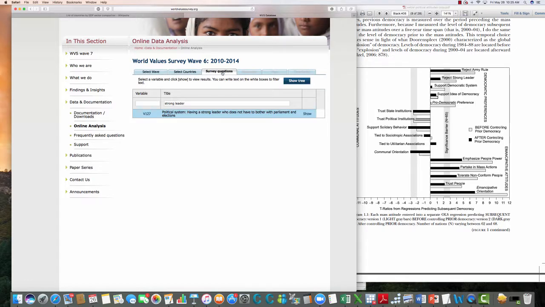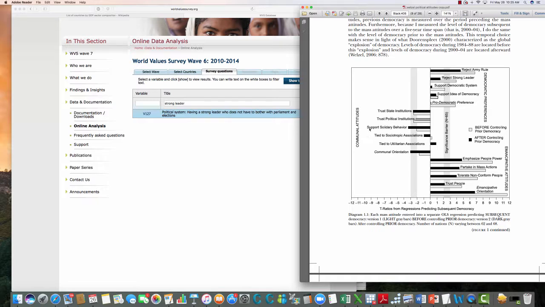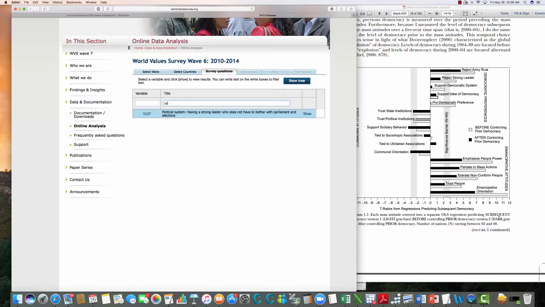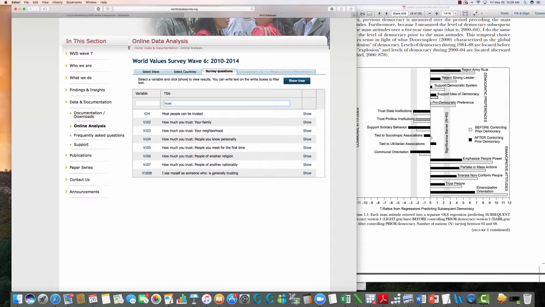Let's go back to the survey questions. I'm going to look up one more. I'm kind of riffing here. Let's pick one. Let's say trust political institutions. We're just going to type trust. Most people can be trusted. That's not what we want. How much do you trust? Oh, you know what? This is not in there.